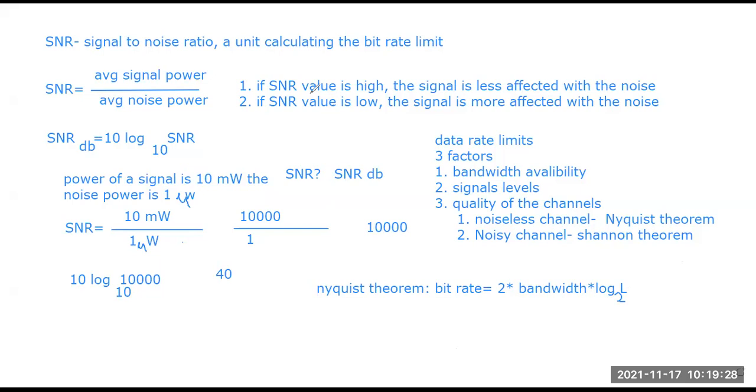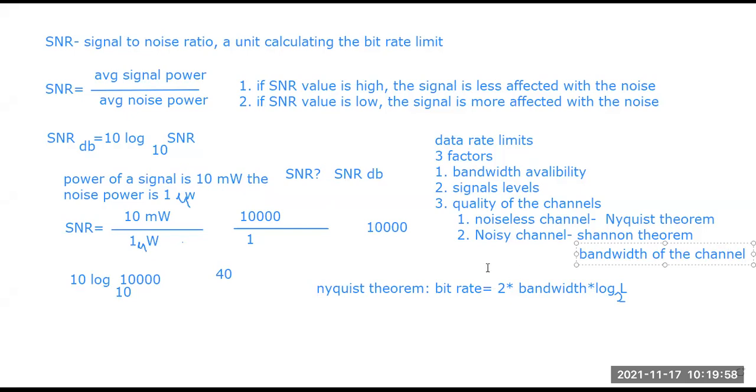Now, what are the terms? Bit rate, bandwidth, log L. Bandwidth is the bandwidth of the channel. And for the bit rate, we need to calculate the bit rate of the channel. Now what is this L? L is actually the levels of the signals.